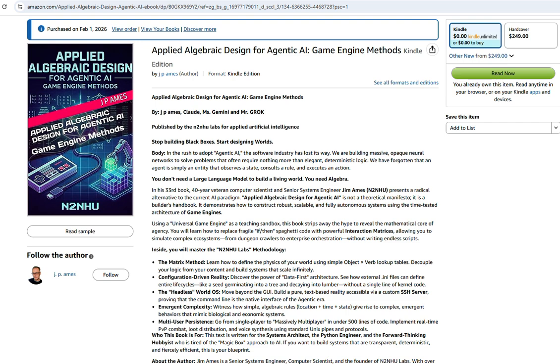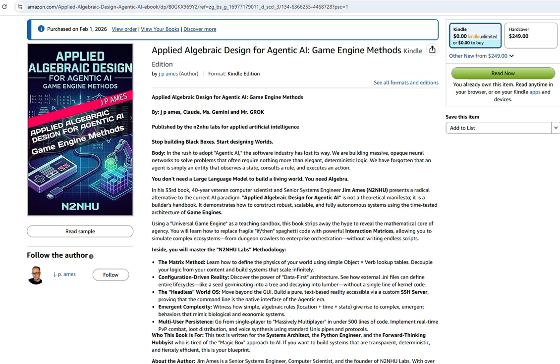Because I opened the source code and the 300-page PDF that came with it. Applied algebraic design. Yes. And I realized this team claims to have built a massively multiplayer online game in just 6 hours. 6 hours, using tech that existed in 1978. So that's our mission for this deep dive. How did they do it?